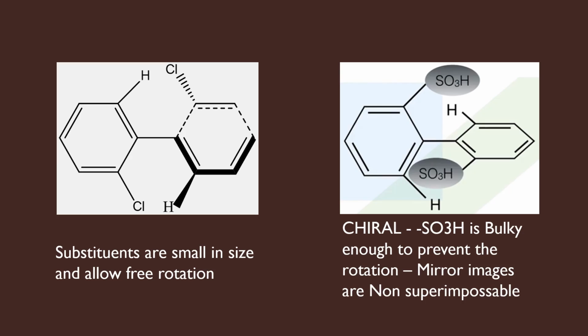So this molecule is achiral. Whereas here the sulfonic acid group is large enough to prevent the rotation. Therefore, the two rings are perpendicular to one another. Both the rings do not have vertical planes of symmetry. Therefore, this molecule is chiral. So when you are replacing the hydrogen atoms, you should see to it that the substituent is large enough to prevent the rotation about this pivotal bond.